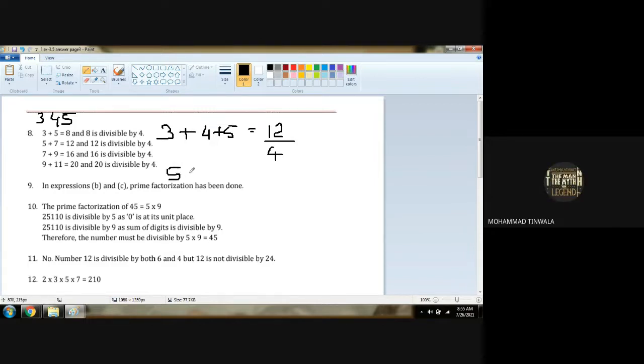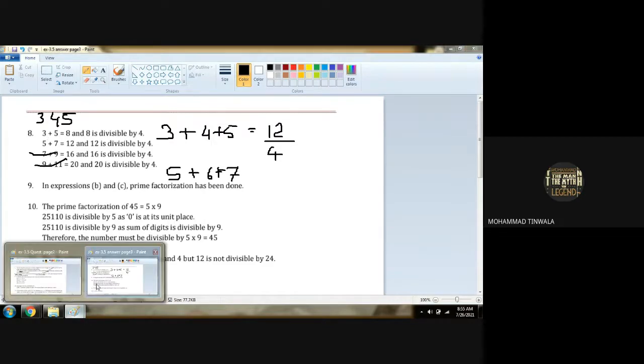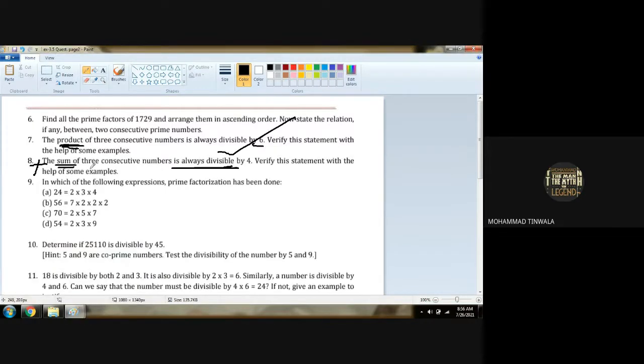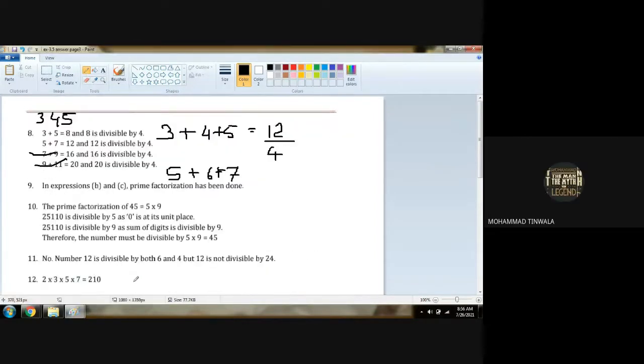5 plus 6 plus 7. Here answers for two numbers are given, dear. We have to find for three consecutive numbers. What is the question? We have to find three consecutive numbers. So 5 plus 6 is 11. 11 plus 7 is 18. 18 is not divisible by 4.